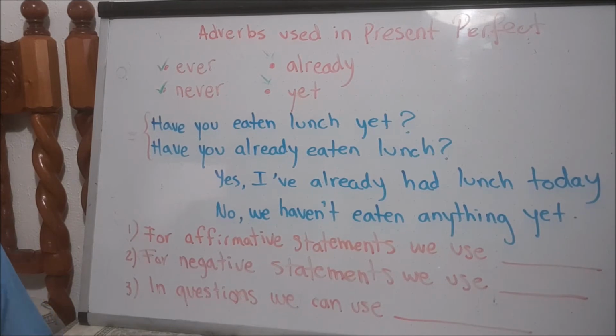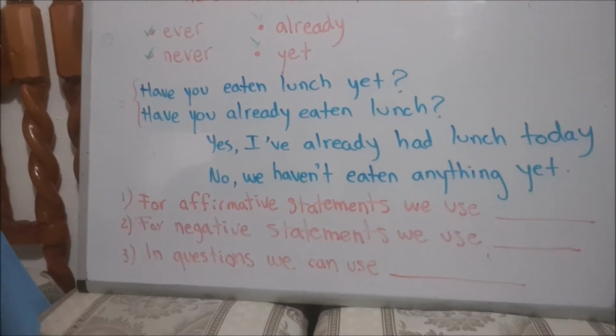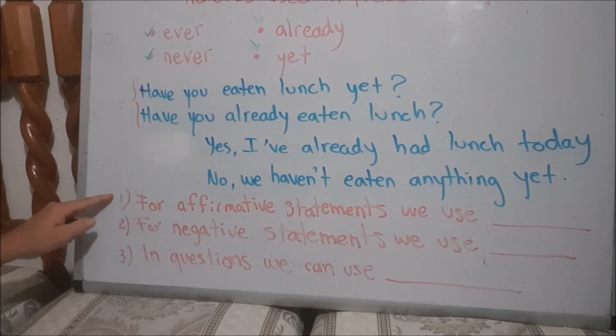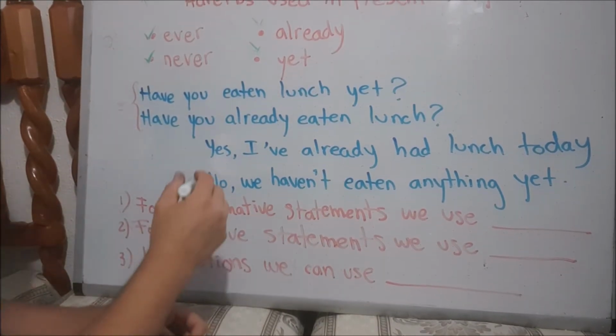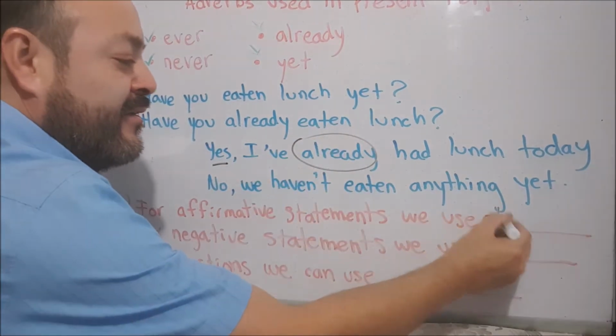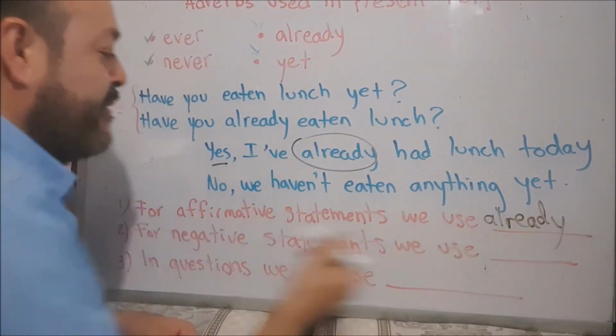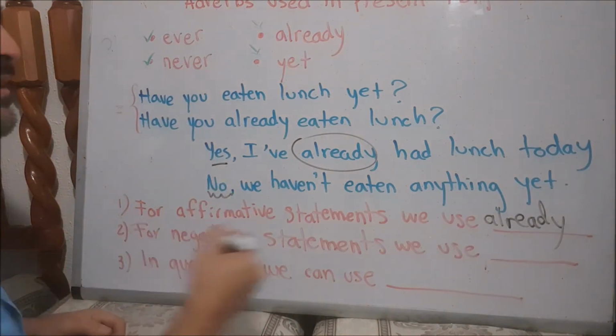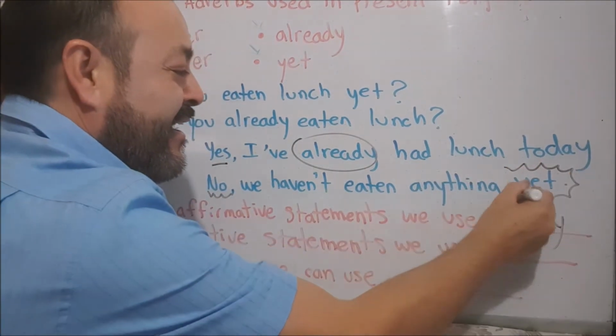Analyze these statements. For affirmative statements, we use already. And for negative statements, we use yet.